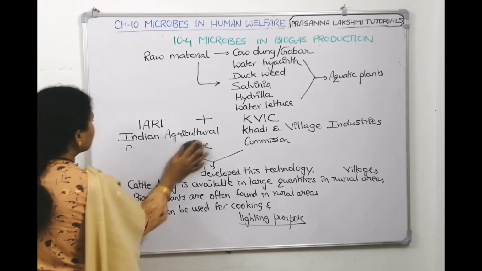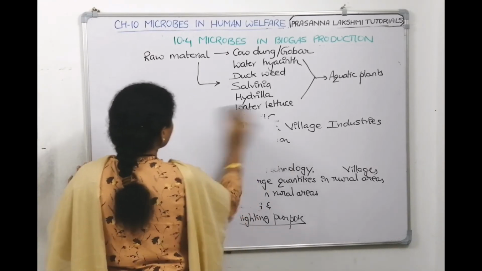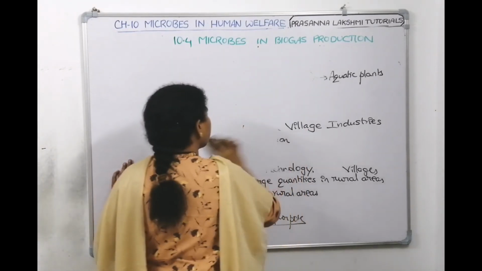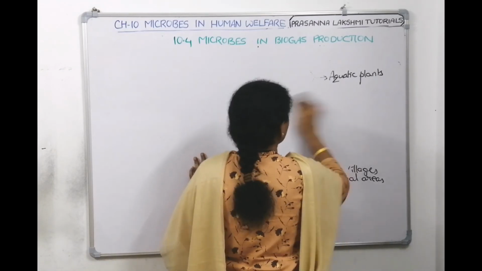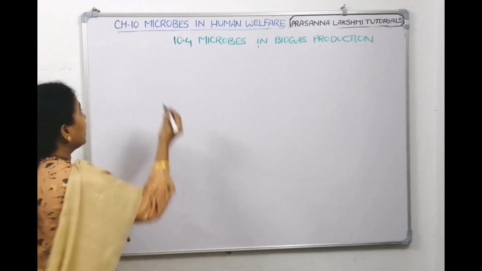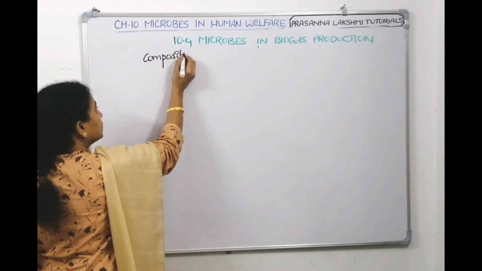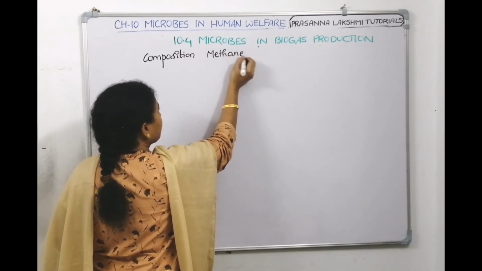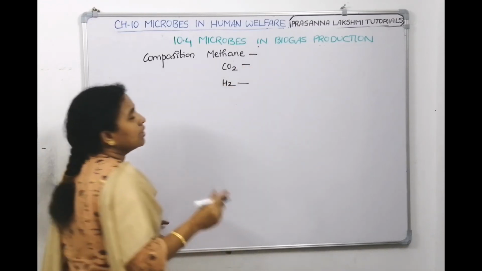Right. Now let us talk about the composition of the biogas. We know that the main element predominantly is methane only, and I also told it is 50 to 70%. Then 30 to 40% will be carbon dioxide. Let us see the composition also. So we have methane as the major proportion, then carbon dioxide, then hydrogen.